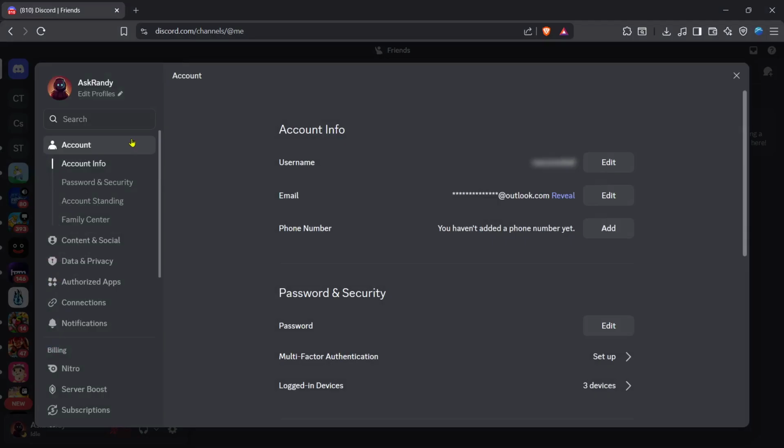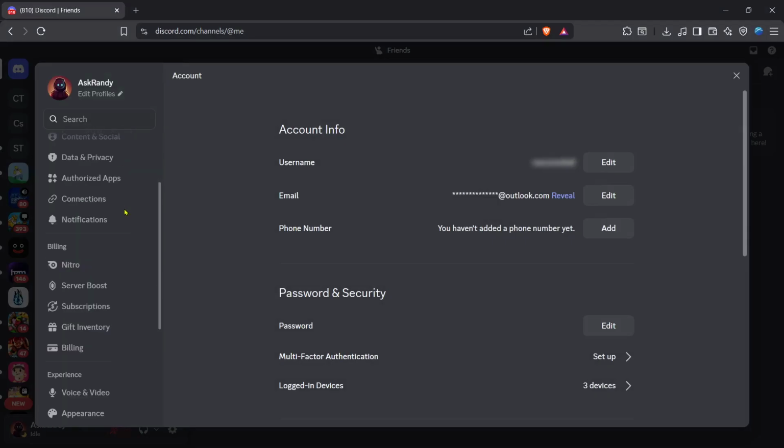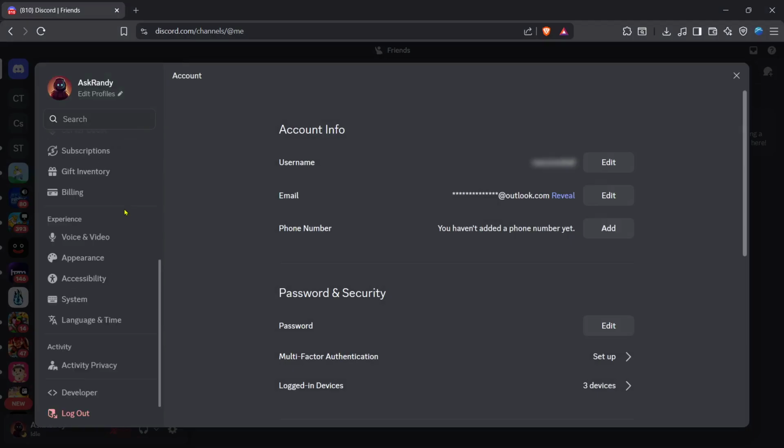This is the section where Discord keeps all of your personal app preferences, including audio, appearance, and feature settings. If you've never explored this area before, don't worry. We're only going to focus on the options related to sound effects.